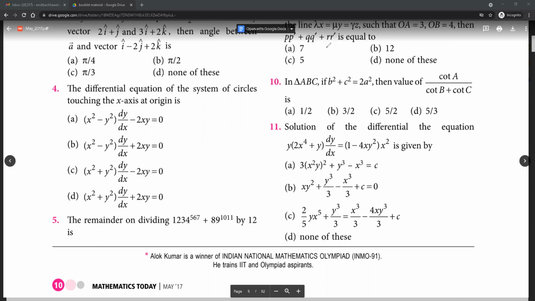Five, what will be the remainder? Sir, 1. Correct. The answer would be 1. How do we get that? Sir, by dividing and adding the remainders.